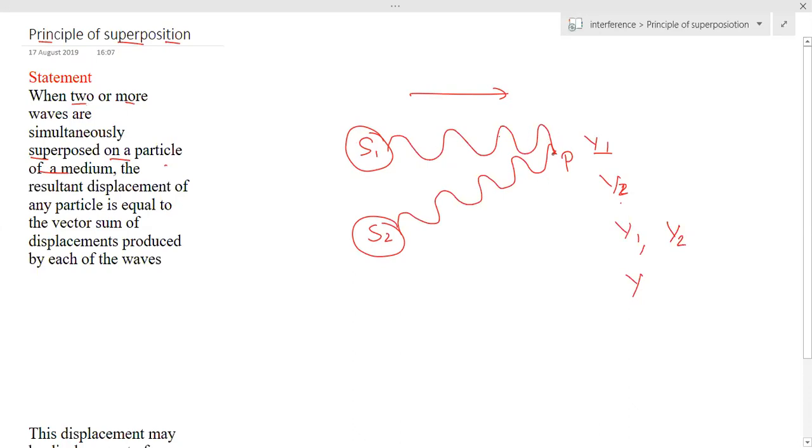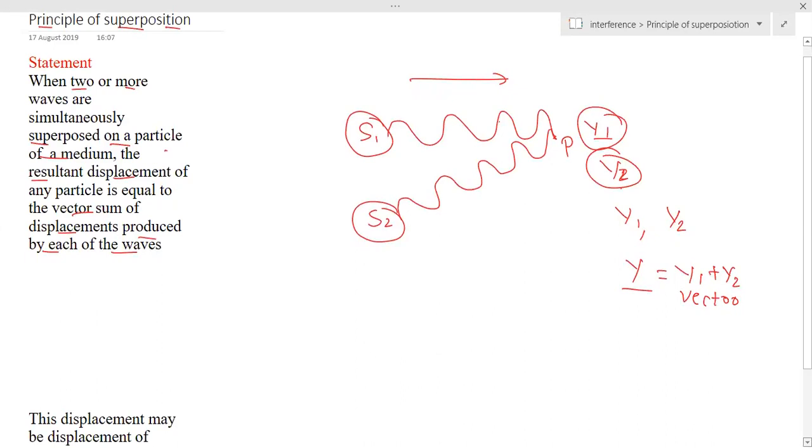Two waves are superimposed. Then the resultant displacement, that is y, of any particle is equal to the vector sum of displacements produced by each of the waves. That is, y is equal to y1 plus y2. This y1 plus y2 is nothing but the vector sum. So the resultant displacement of this particle, when I switch on these two sources, will be equal to the vector sum of y1 and y2. So this is the concept of the principle of superposition.